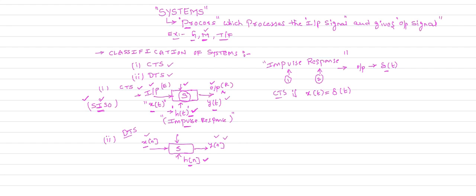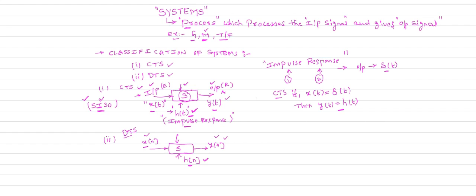If your input x of t is delta of t, then your output y of t, which is equal to h of t, is the impulse response. So impulse response is nothing but the response of the system for the impulse input.